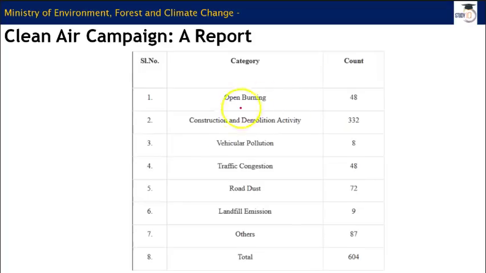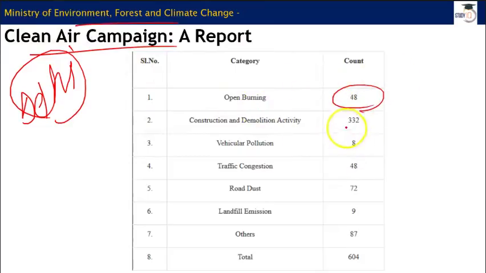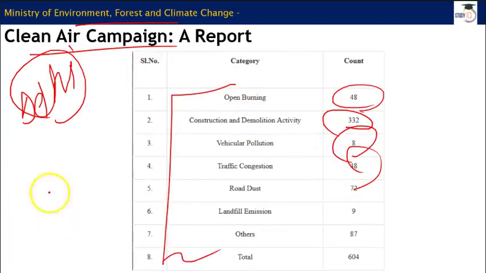Now a report is out, the Clean Air Campaign report, and there is a squad in Delhi. I can say it works under the Ministry of Environment, Forest and Climate Change, and they went out and found 48 cases of open burning and 8 cases of vehicular pollution and things like that. So it's a good exercise, no doubt, but if we still find this sort of thing going on, then the question is that people are still not aware of the seriousness, or they are not serious, about the deteriorating or worst air quality that we find in our capital.